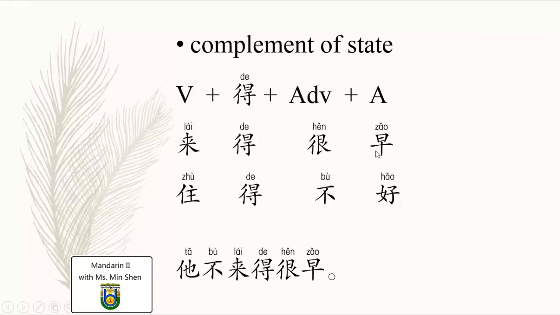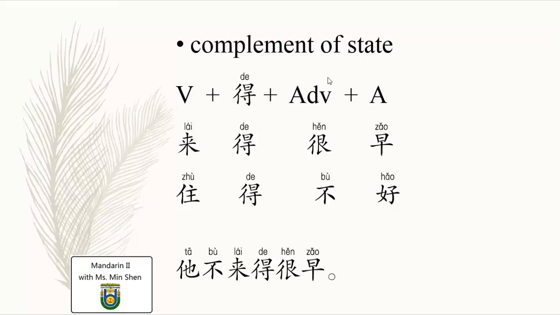很早, very early, we can put it after the verb 来, and that means come very early. So for this adjective phrase to modify the verb, don't forget you have to use 的 to connect them. In this case, this is a complement of state. 来得很早, come early.